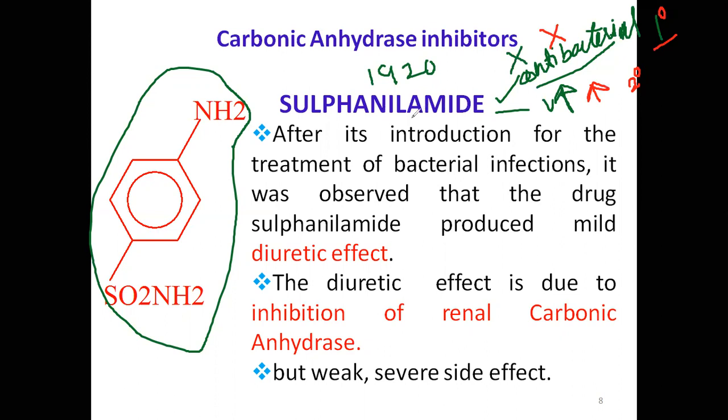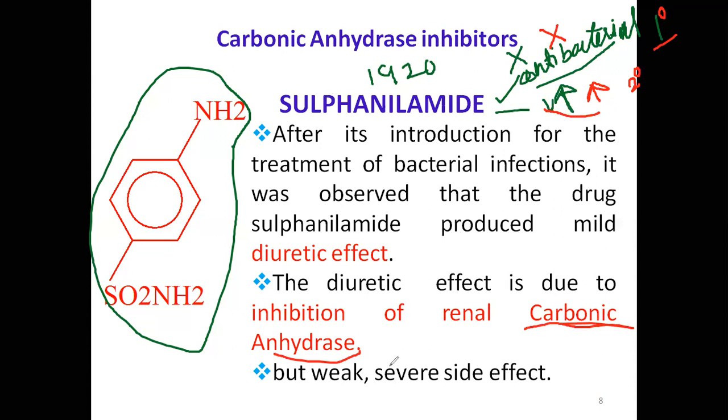When they researched why sulfonamide has a diuretic effect, they found that it is blocking one enzyme, the carbonic anhydrase enzyme. The ability of this drug to block this enzyme is less.